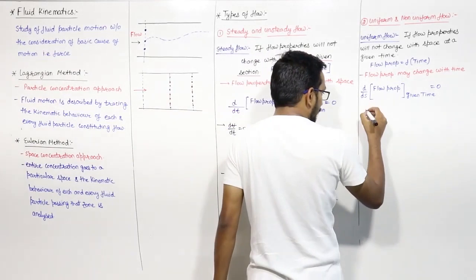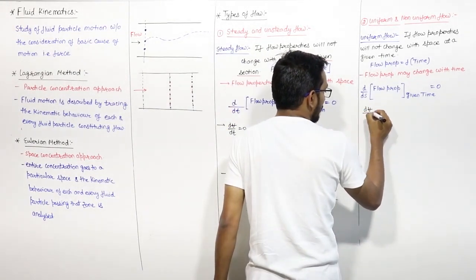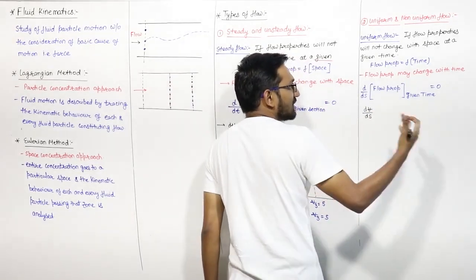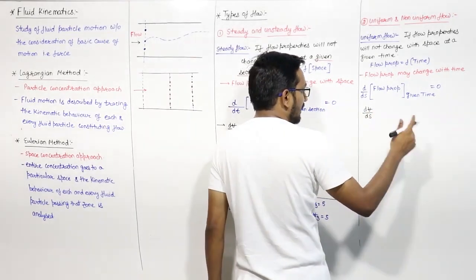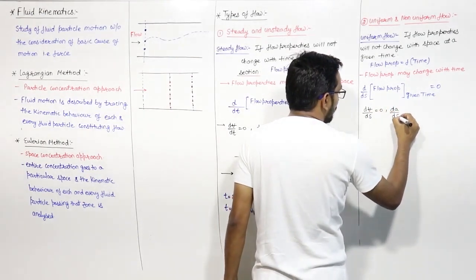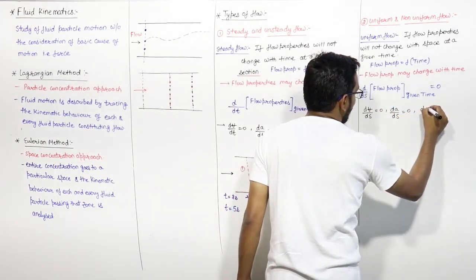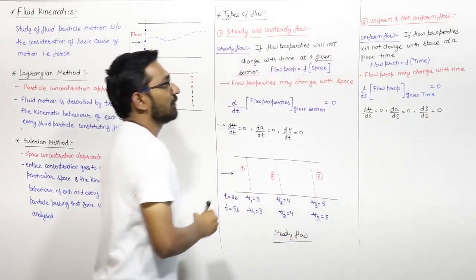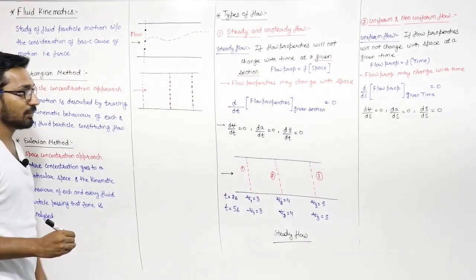That means the change of velocity with respect to space, S is for space, space may be x direction, y direction, z direction, it may be anything, will be 0. Change of acceleration with respect to space is 0. Change of density with respect to space is 0. That type of flow is known as uniform flow.